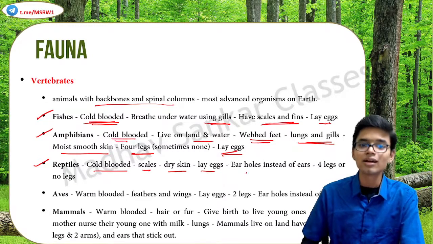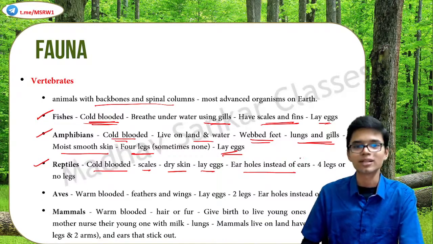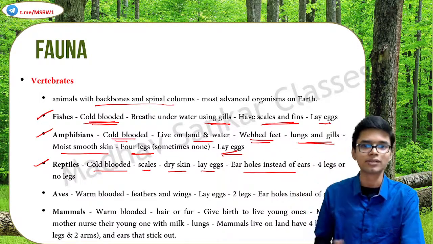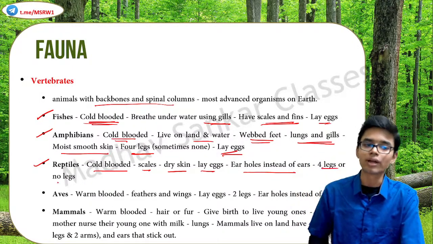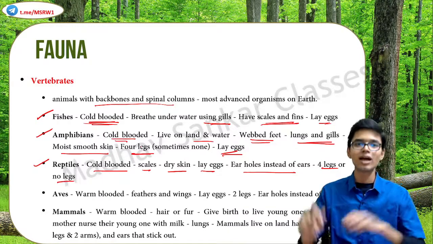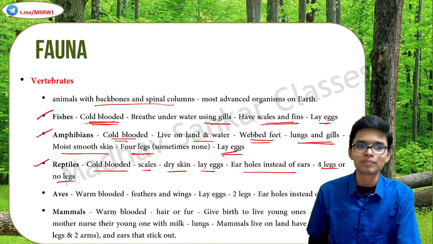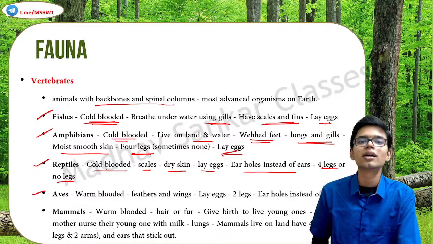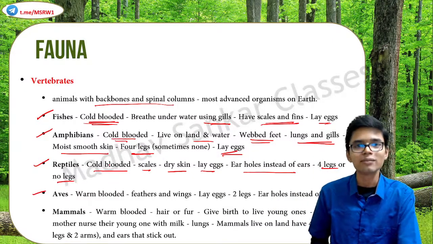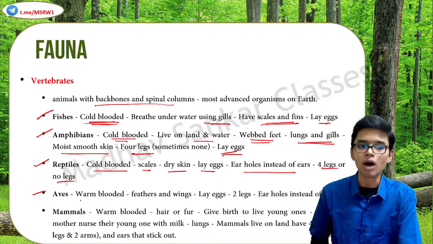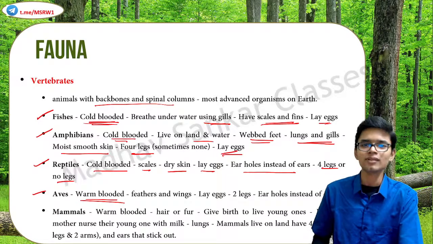Ear holes instead of ears. Also correct. They have ear holes. They do not have ears like human beings. 4 legs or no legs. Lizards and all have 4 legs, but snakes have no legs. Then aves. What are aves? Aves are basically the avian category or birds. Birds are warm-blooded organisms. They are highly adaptable to changes in temperature.